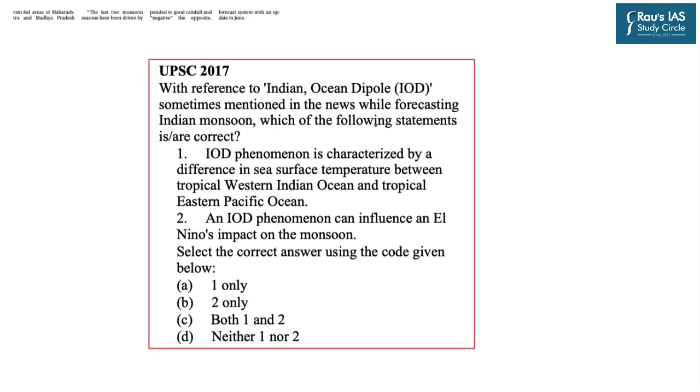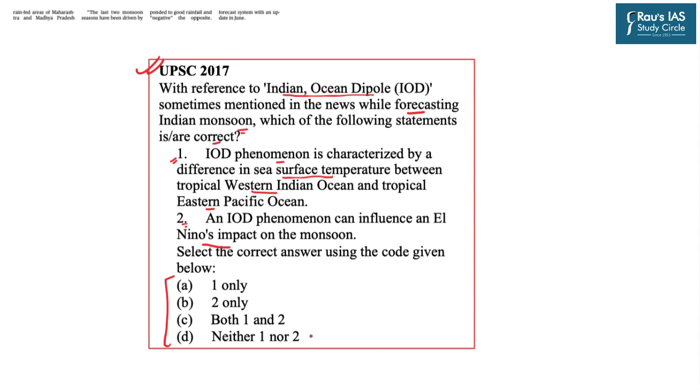For example, in UPSC 2017, a question was asked with reference to the Indian Ocean Dipole. The question said: with reference to the IOD, sometimes mentioned in the news while forecasting the Indian monsoon, which of the following statements are correct? Statement 1: IOD phenomena is characterized by a difference in sea surface temperature between tropical Western Indian Ocean and tropical Eastern Pacific Ocean. Statement 2: an IOD phenomena can influence an El Nino's impact on the monsoon. The options given are 1 only, 2 only, both 1 and 2, or neither 1 nor 2.